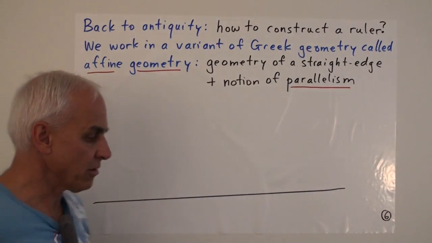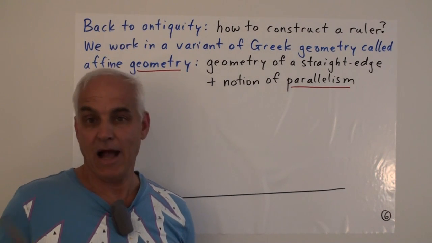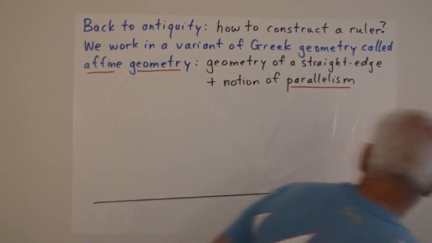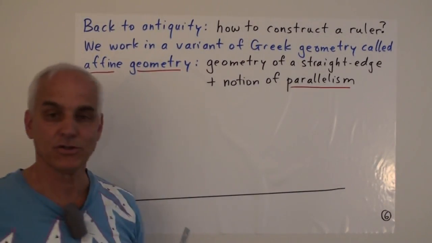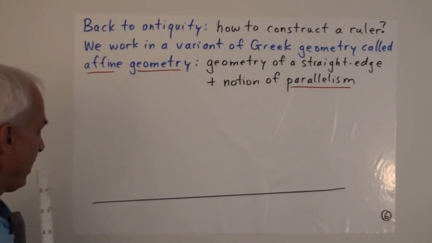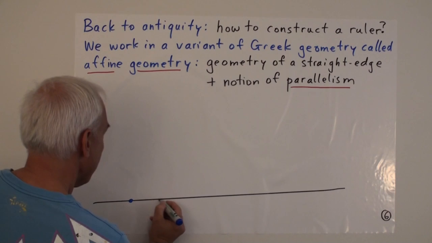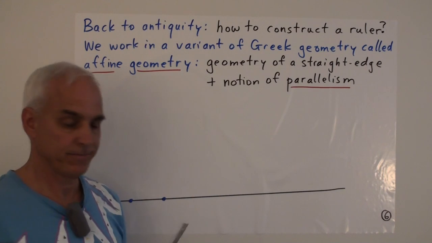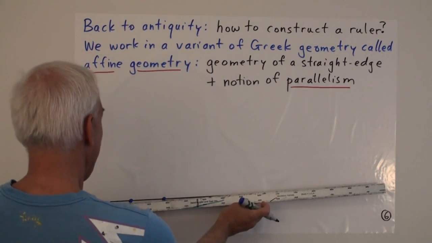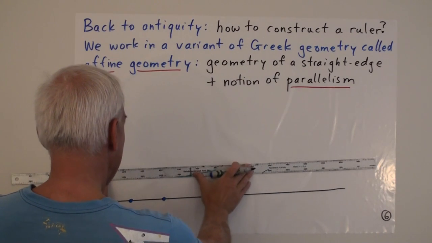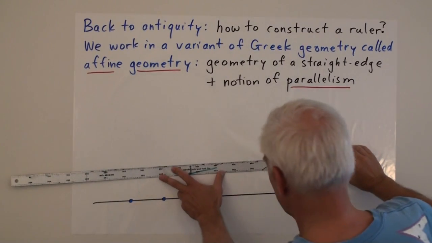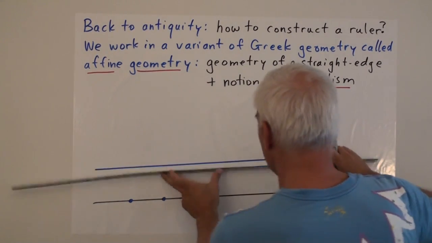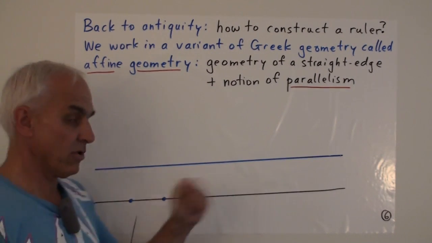And this is a very good place to start because we can answer the question, how do you make a ruler? And I want to show you. It's quite instructive. All right, so here is the baseline that we want to make a ruler out of. And we'll start by drawing 2 points. And we're going to use that as the basis for a system. The first step is to draw a line parallel to the given line. So let's try to make it as parallel as possible. This line here that I've drawn is supposedly parallel to the original line.